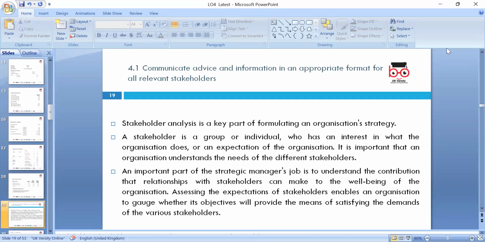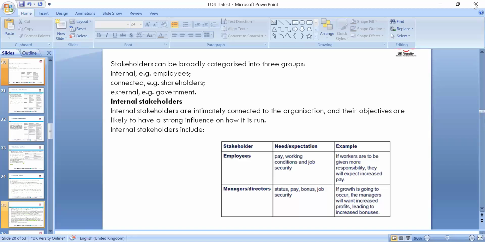So 4.1 is communicating advice and information in an appropriate format to all. Stakeholder analysis is a key part of formulating the organization's strategy. Stakeholders are the group of individuals who have an interest in what the organization does. The expectations of the organization are important. Our organization must understand the different stakeholders' needs, like the earlier example of employees, managers, suppliers, and government, who even want us to pay taxes. So we can look at satisfying their demands, and we need to look at the stakeholders.